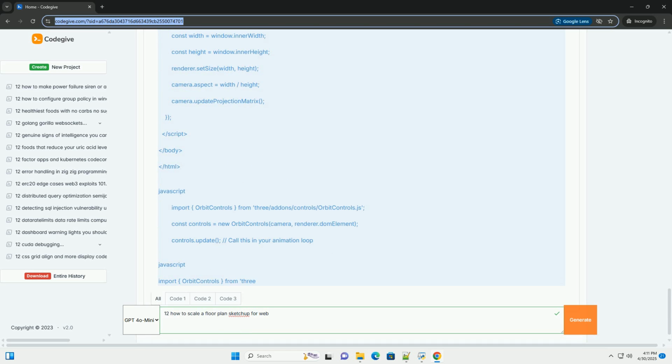This detailed guide provides a solid foundation for scaling floor plans in SketchUp for the web. Remember to experiment and adapt the techniques to your specific needs and project requirements. Good luck.